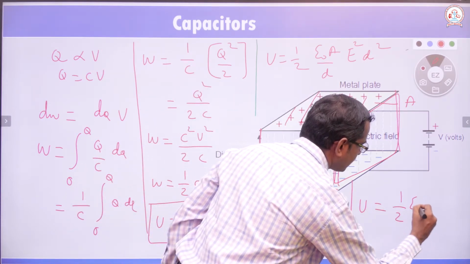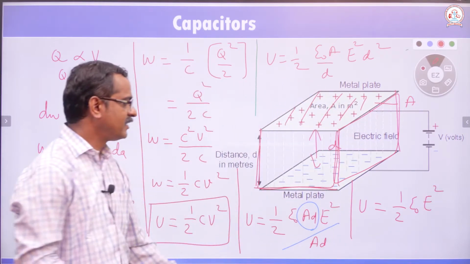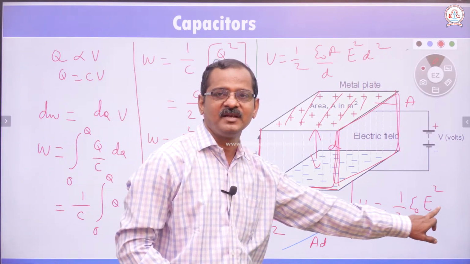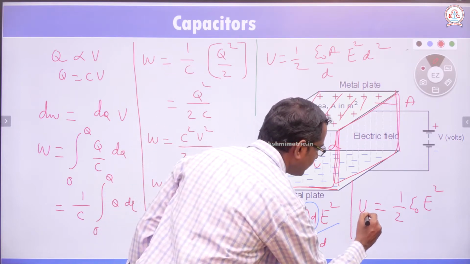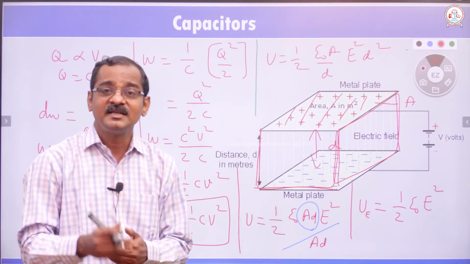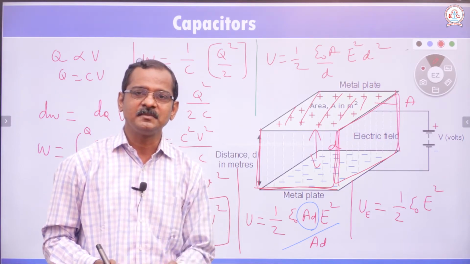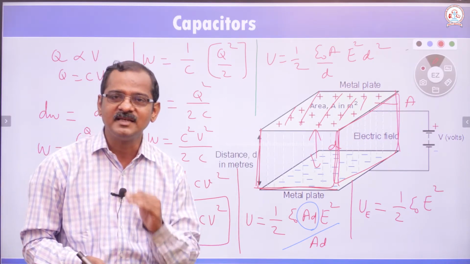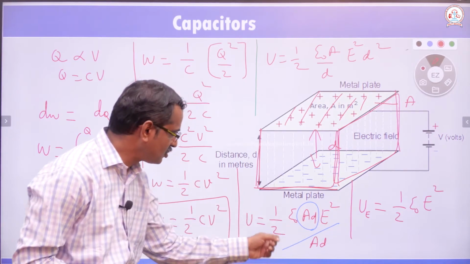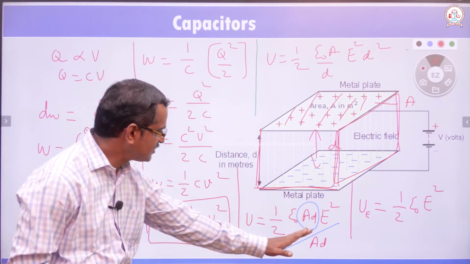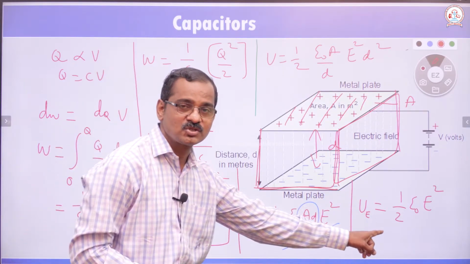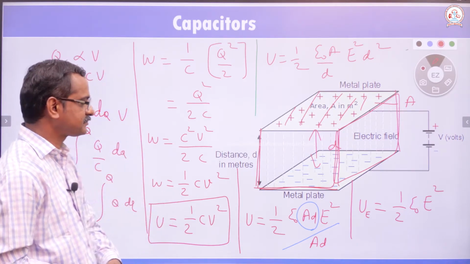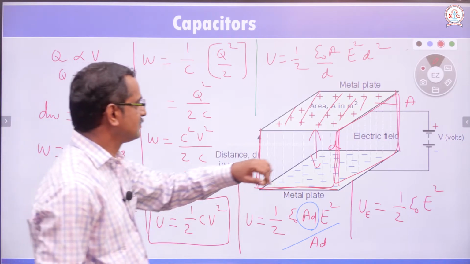Then we get U is equal to half epsilon naught E square, where epsilon naught is the permittivity, 8.854 into 10 power minus 12, and E is the electric field. This is the energy stored per unit volume, so we can call it energy density. It is nothing but the energy stored in the capacitor per unit volume. This is the total energy stored. If it is divided by the total volume of the capacitor, we get the energy stored per unit volume. We call it energy density. Hope children you get this.